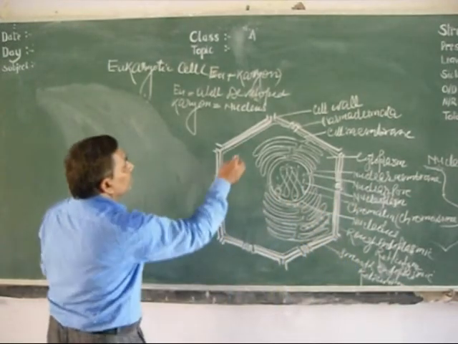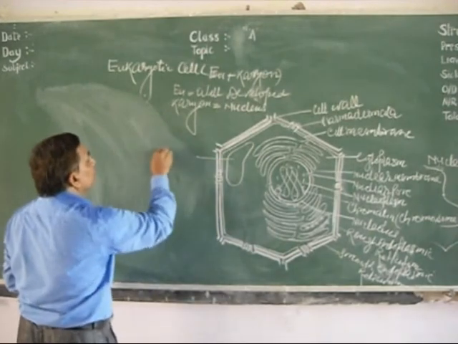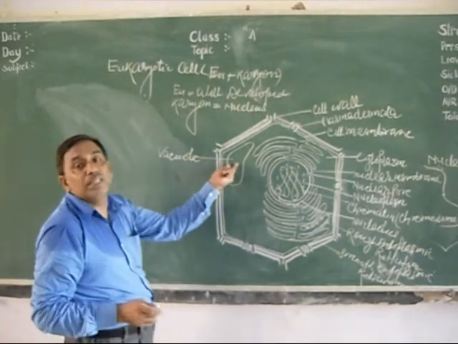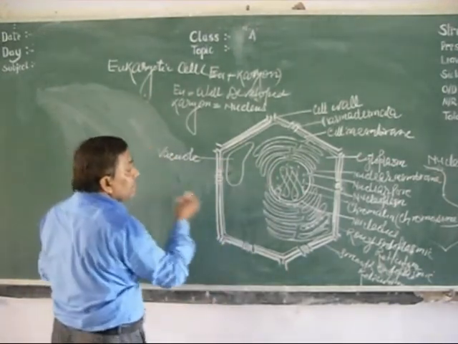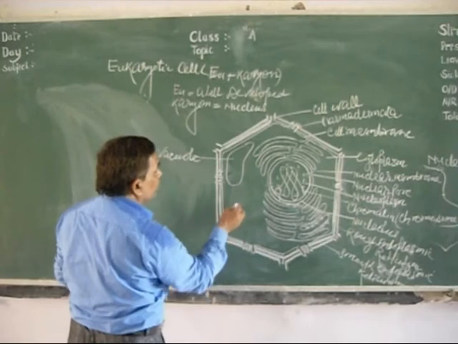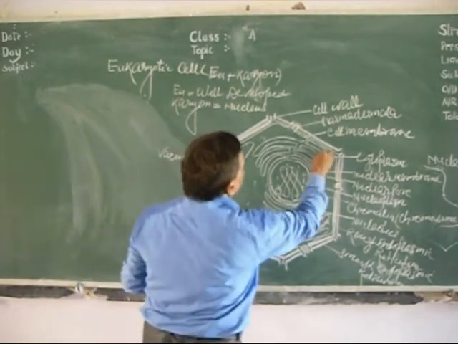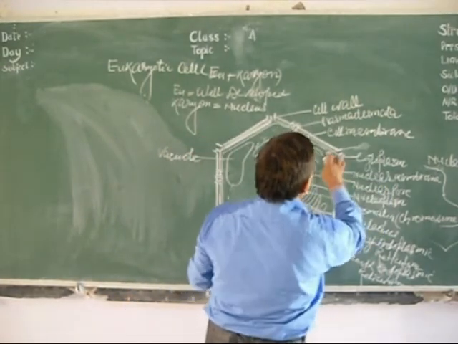And here, a very big vacuole is present. This is the vacuole. This vacuole contains cell sap, water, and minerals, to provide water to the cell according to need. Its membrane is called the tonoplast. Here, this total liquid material is called cytoplasm. Cytoplasm, I have already written.